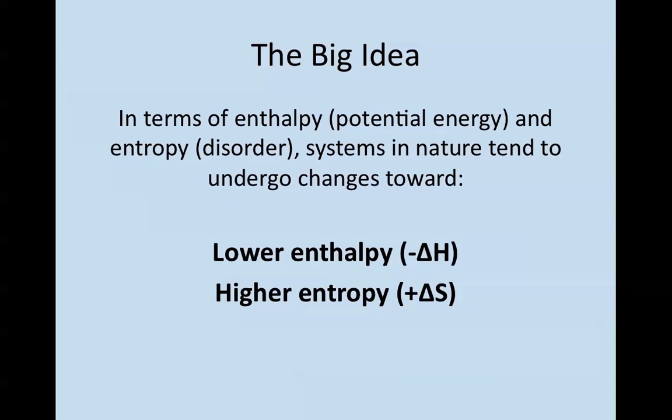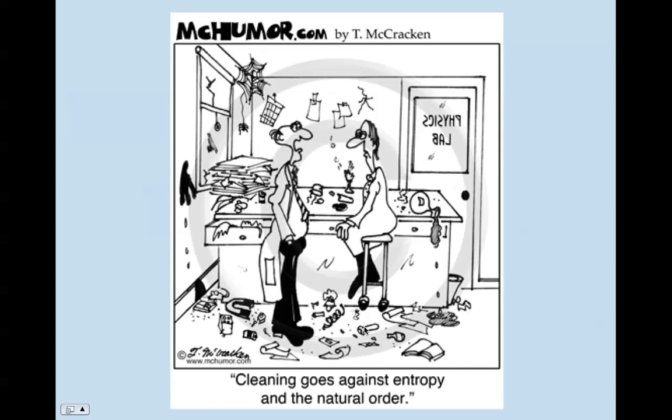All right, so the big idea, and I want you to write this down in one way or the other, is that things in nature tend to undergo changes towards being spontaneous when they have a lower enthalpy and a higher entropy. So when they want to be lazy and messy. So lower enthalpy, exothermic, indicating the laziness, and higher entropy, more disorder, indicating the messiness. All right, that's it. You are all set, and we'll talk a lot more about this tomorrow in class.